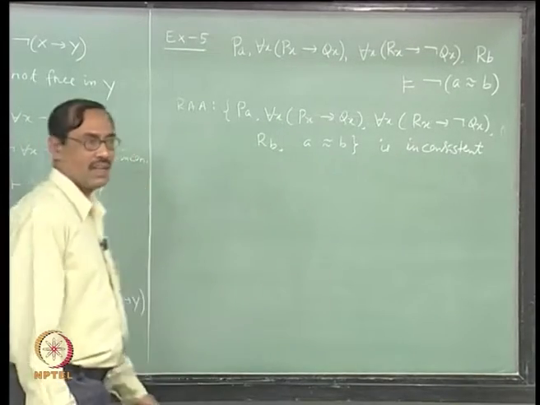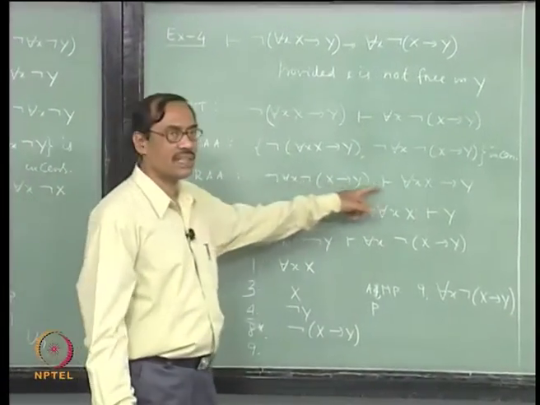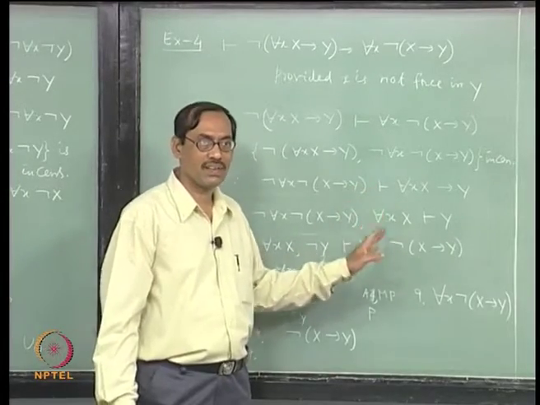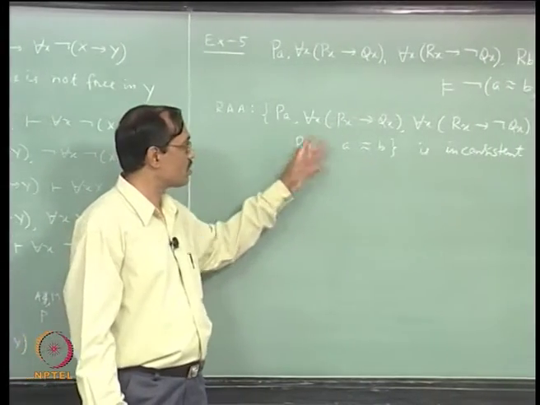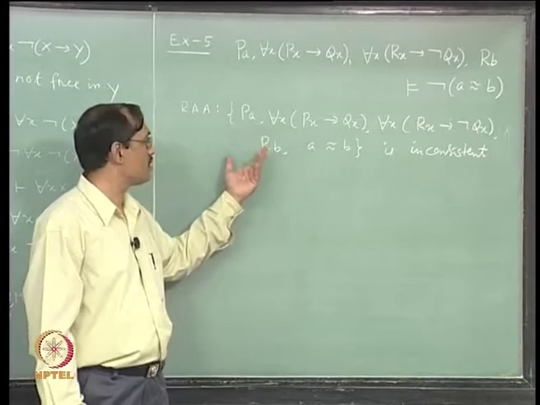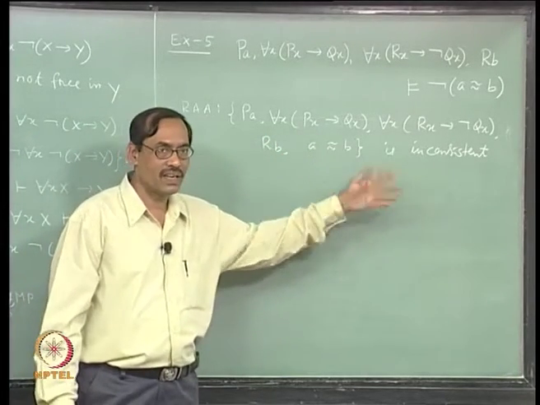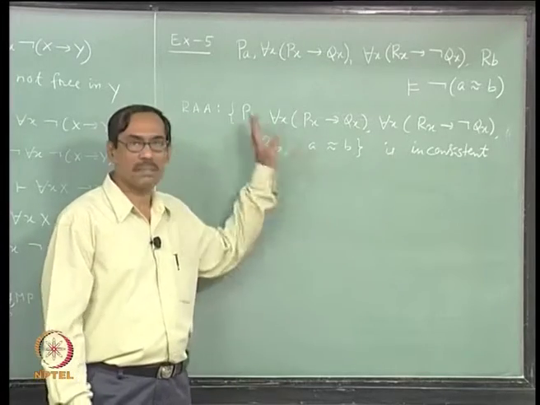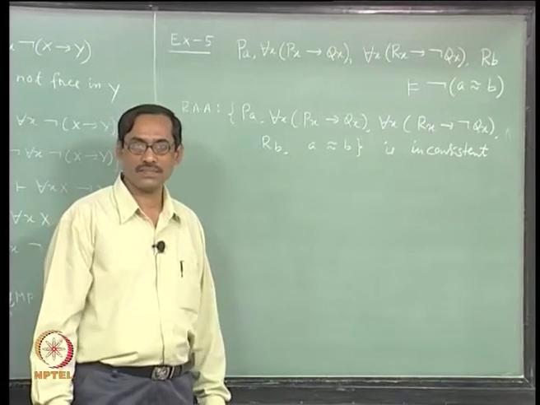That is not very clear now, that always happens whenever there are instantiations. Earlier cases of RAA had no instantiation, so they are almost propositional, everything should be possible, but now there is instantiation and a equal to b, so I do not know which one I will be able to derive, not Pa or not Rb which will contradict, or Qa, not Qa, Qb, not Qb, I do not know which one. So let us keep it in this form and continue towards deriving inconsistency, right.